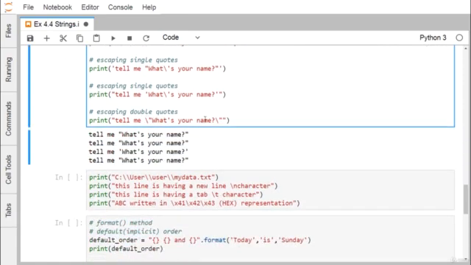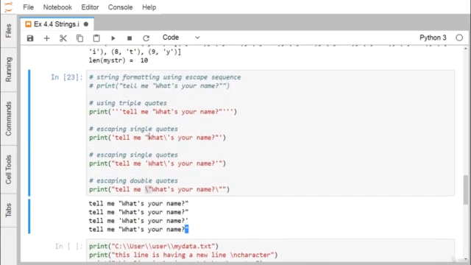Otherwise, we can go for escaping double quotes, that means using slash double quote. Here this double quote will be treated as a character, not as the beginning or the end of a string. That is why we go for escaping double quotes. When the string gets printed, slash double quote will be printed as only a single double quote. And the single quote here will not cause any problem.